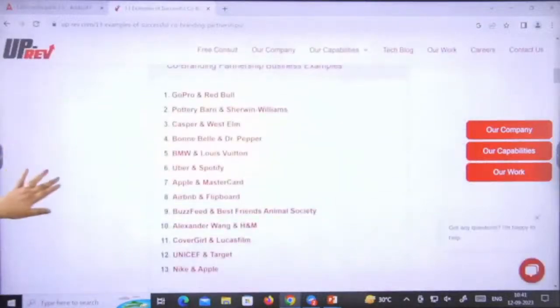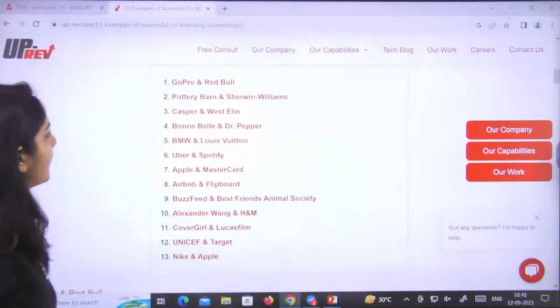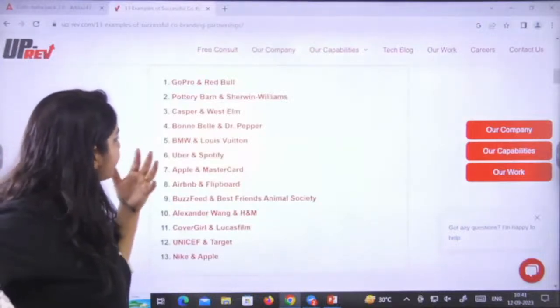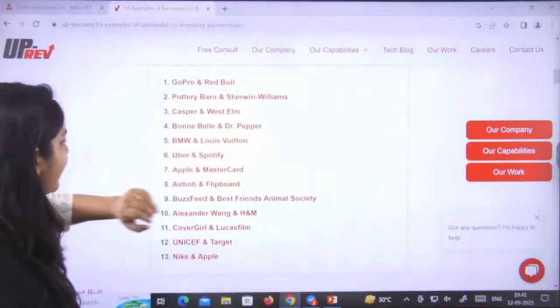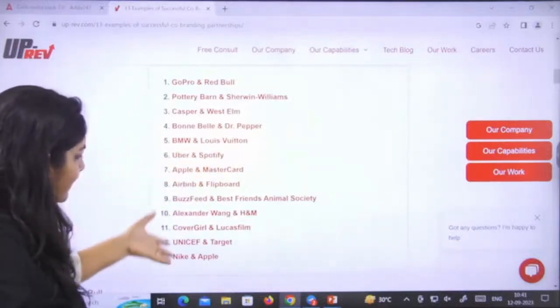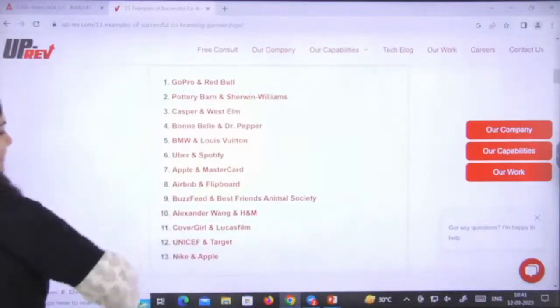See, these are the examples of partners. GoPro and Red Bull. It's BMW and Louis Vuitton, Uber and Spotify, Apple and MasterCard. So these are the Nike and Apple. So these are the examples of partnership. Okay.